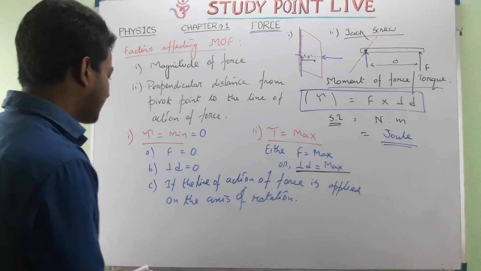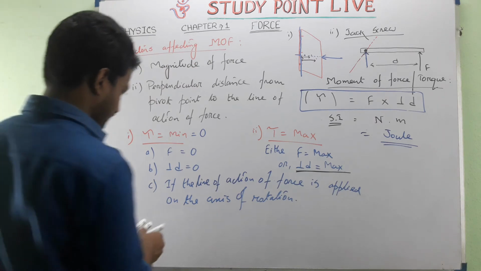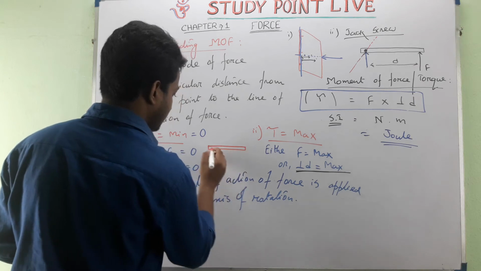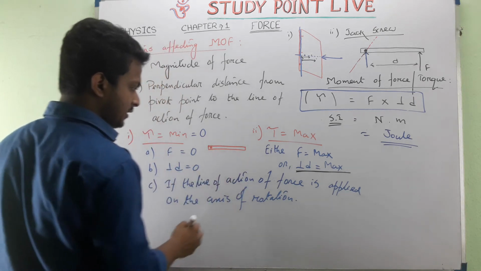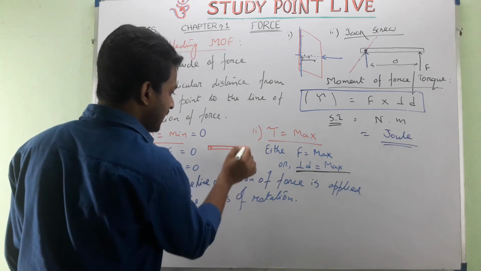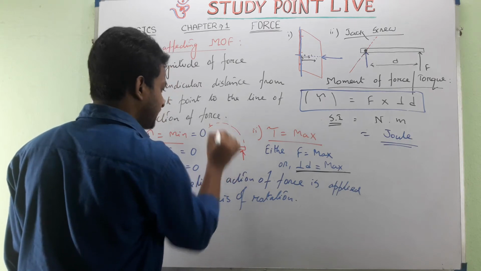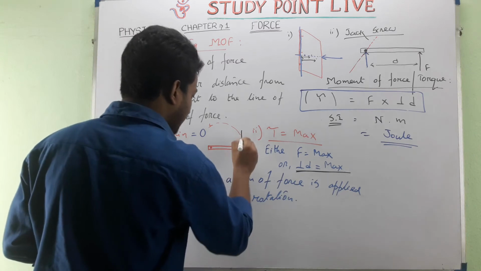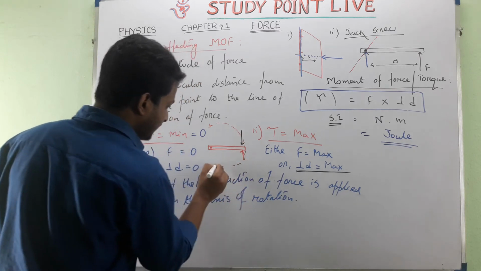Now, how is tau a vector quantity? Just see over here. It is an object fixed at this point. If we keep the force over here, the object will try to rotate in this direction. And if we keep the force over here, the object will try to rotate in this direction.